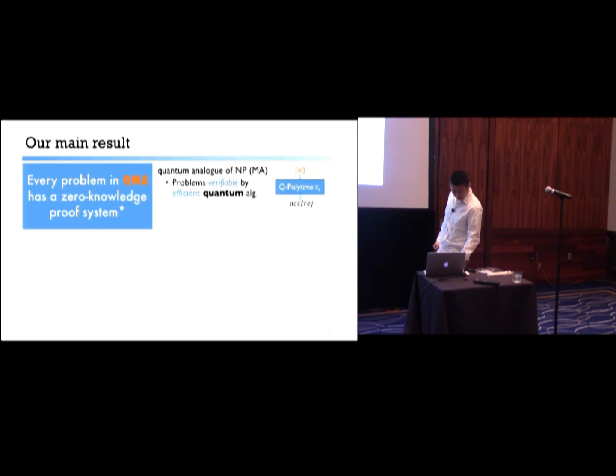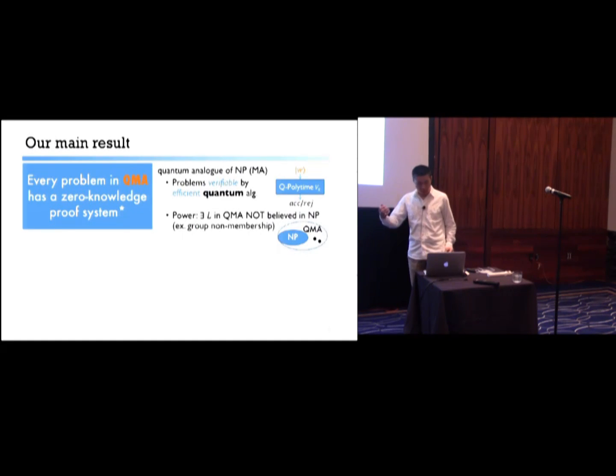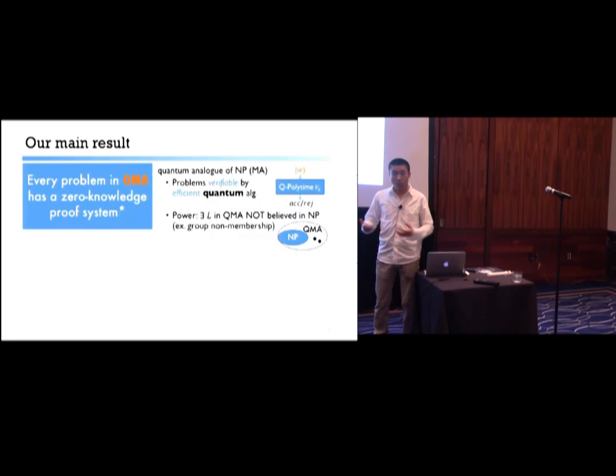And clearly NP and MA are contained in QMA. And what's more interesting is that this extra resource of quantum witness and quantum verification procedure does provide more power. There are problems that are in QMA but are not believed to be in the classical classes NP or MA.